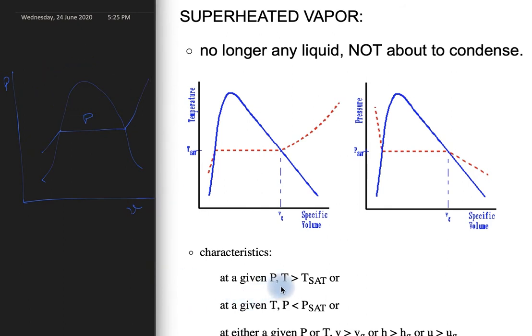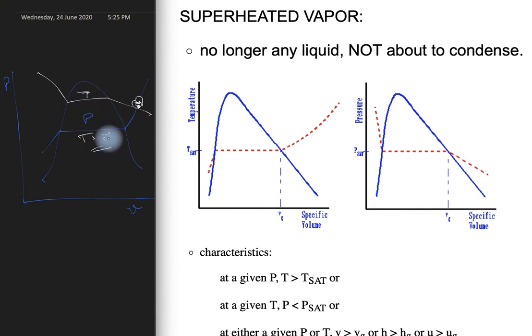So at a given pressure, T is greater than T sat. If my vapor is at this point, suppose this is my vapor in superheated condition, this is the temperature related to this point, this T, and this is T sat.